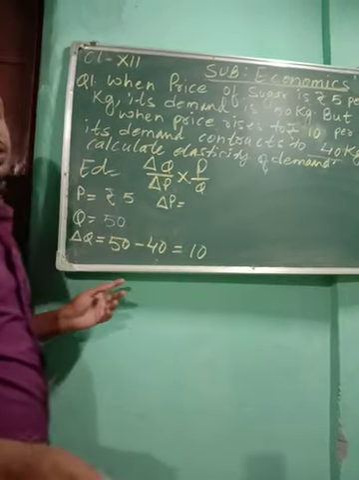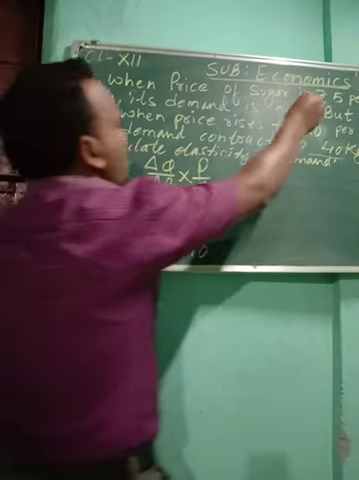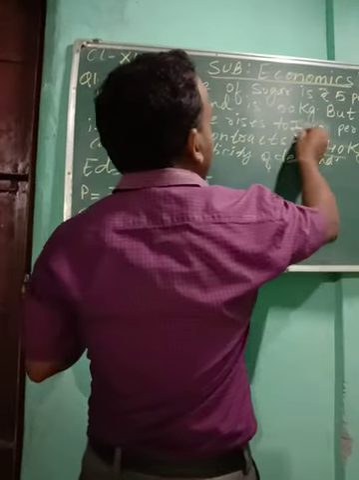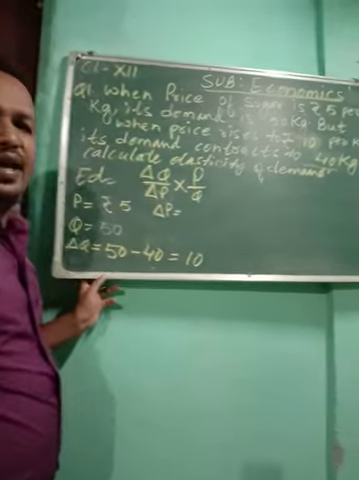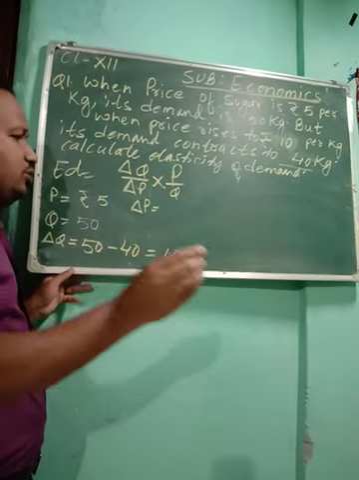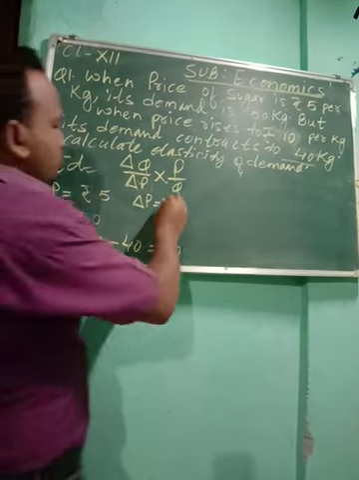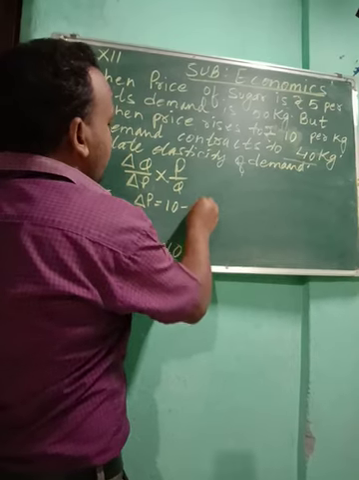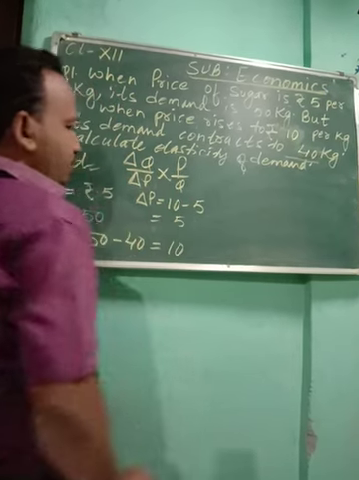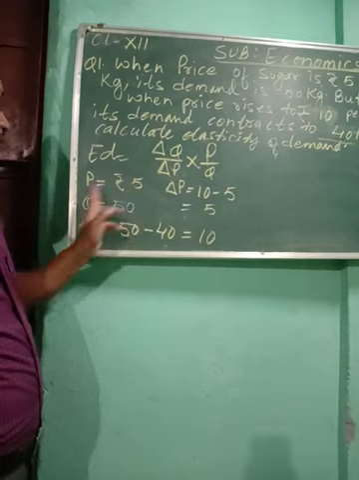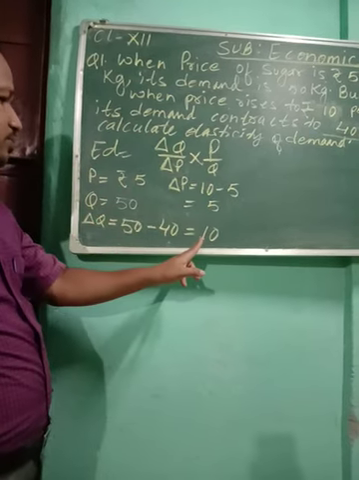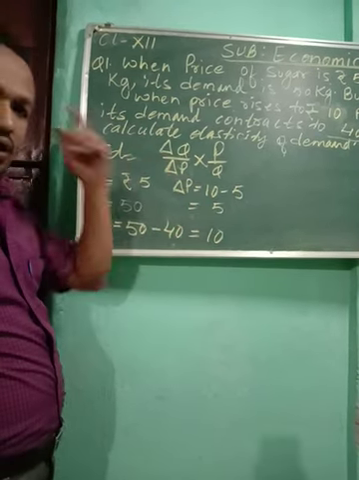So delta P is also the change in price. So you see, first the price was 5 and then the price increased to rupees 10. We are going to take the bigger one minus the smaller one. So 10 minus 5 is your 5. So we got delta Q, that is 10, and delta P is your 5.